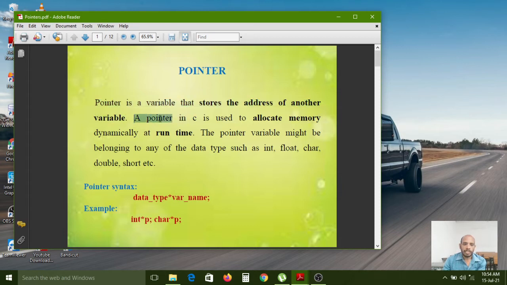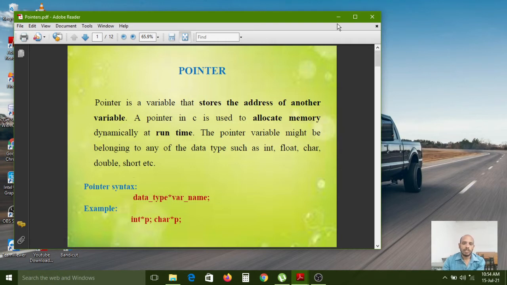A pointer in C is used to allocate memory dynamically at runtime. And the pointer variable might belong to any data type, such as int, float, char, double, short. If you want to create any variable or any pointer, at declaration time the data type must be required.